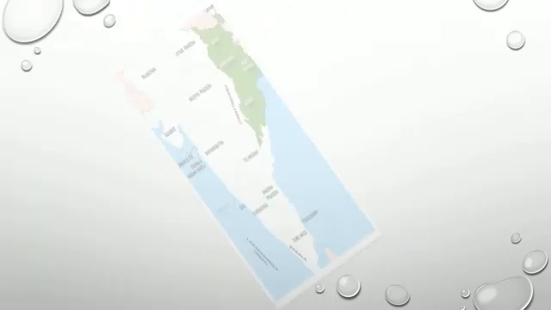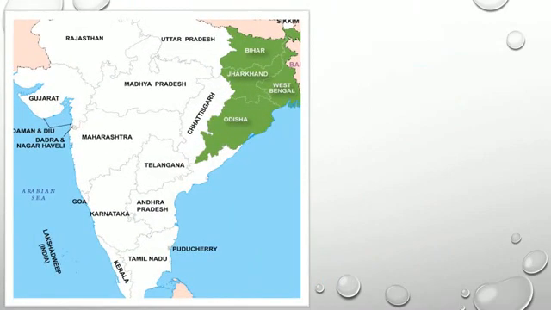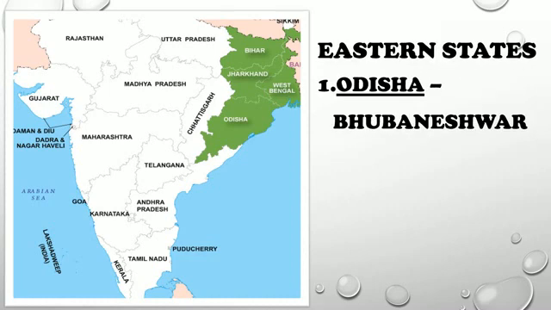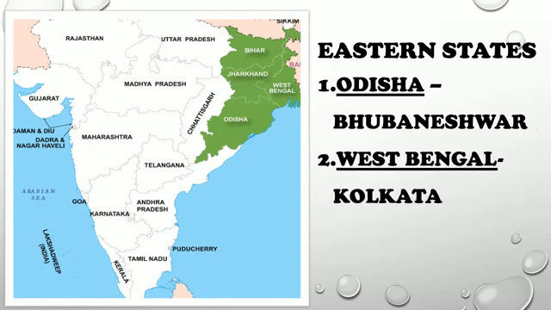Next, we are going to study the eastern states of India, as you can see in this map. First is Odisha, whose capital is Bhubaneswar. Next is West Bengal, the capital is Kolkata. Next is Bihar, whose capital is Patna. And another one is Jharkhand, which you can see in this map, whose capital is Ranchi.